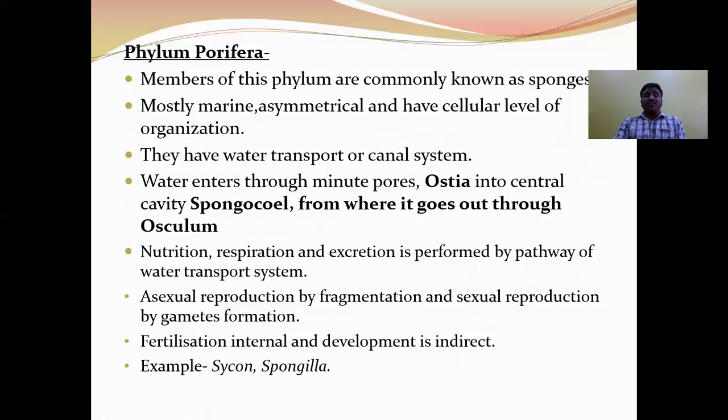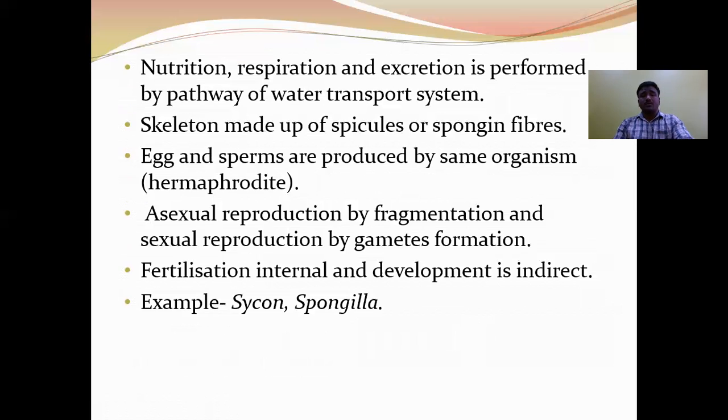Next, the type of reproduction: asexual reproduction by fragmentation, sexual reproduction by gamete formation. Next, fertilization is internal and development is indirect. When development is indirect, there should be a larval stage. Poriferans have three types of larval stage: amphiblastula, parenchymula, trichimella. Examples: Scypha and Spongilla.